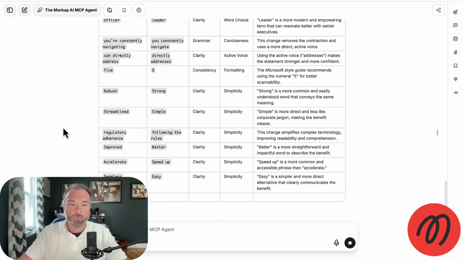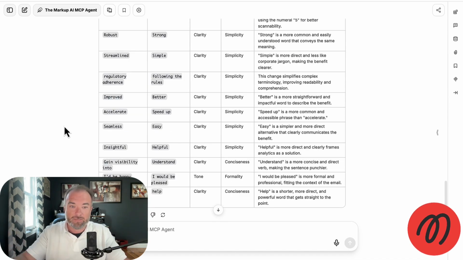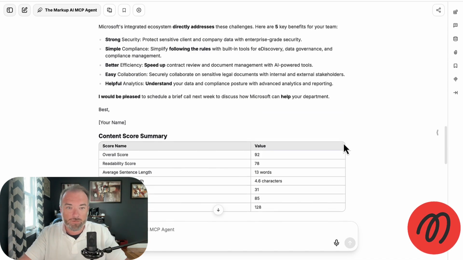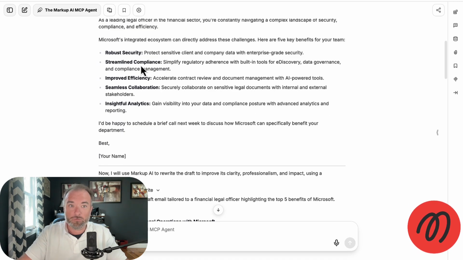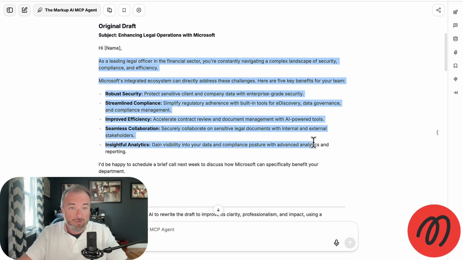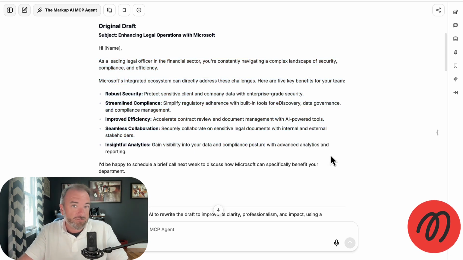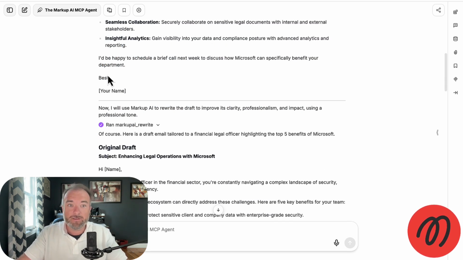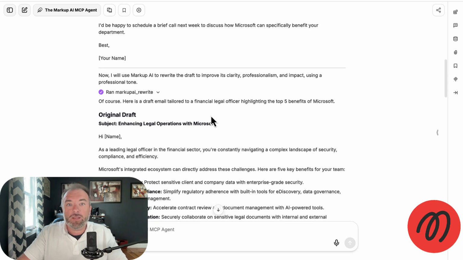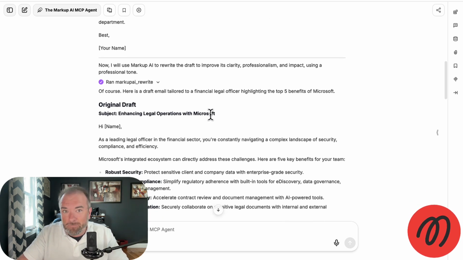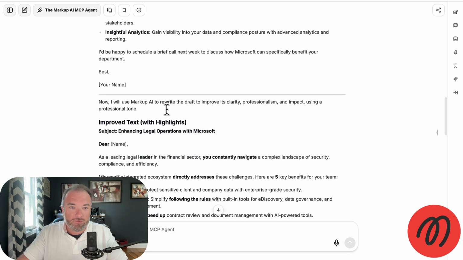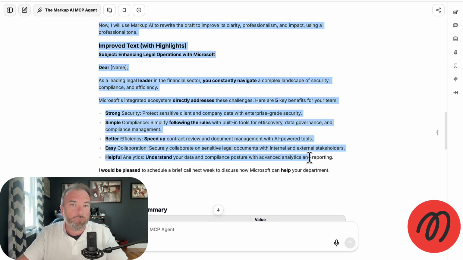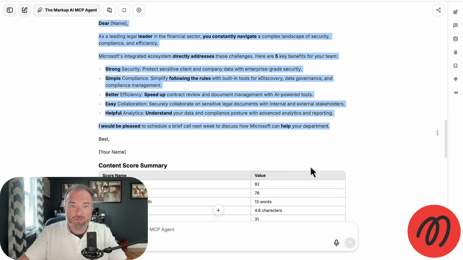So here's an example where it's now actually defining and giving me information about the email that I had requested. I initially had asked, hey, can you create this email for me that meets those criteria? And it wrote an email about how Microsoft could help with financial officers, which isn't that bad. But now it's going to go through and rewrite and make sure that that email meets my standards. So we have the original draft of what was put together, and then we have the improved text of what Markup AI had given us for this improvement.